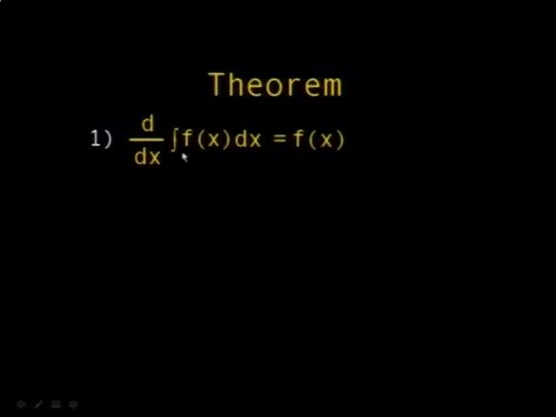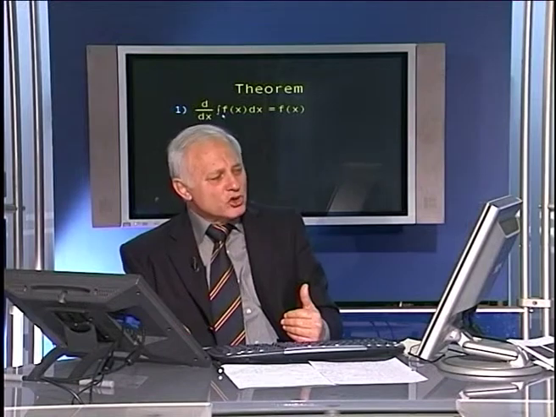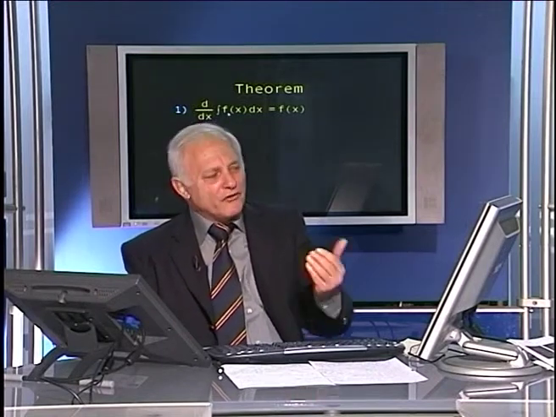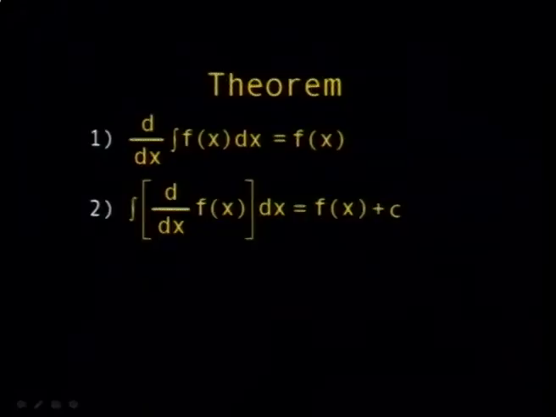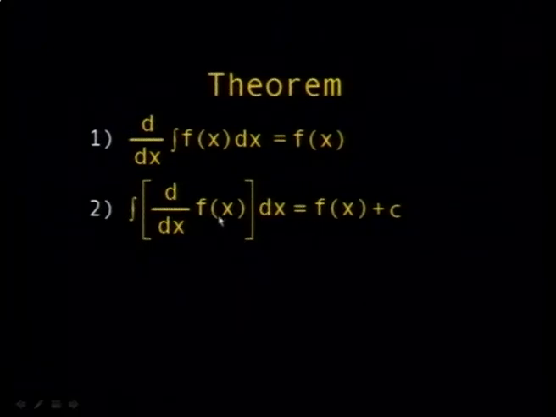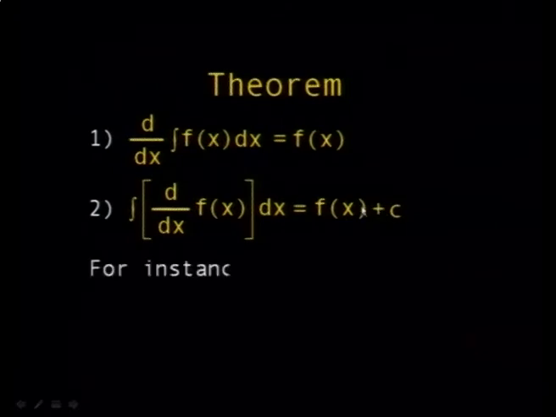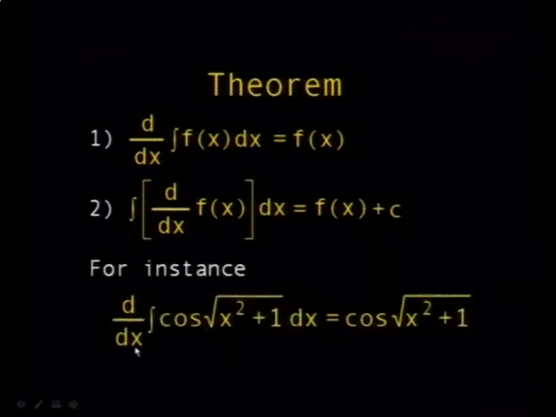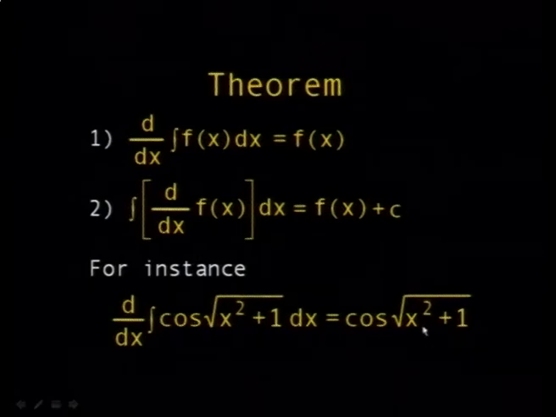And of course, the converse situation you may also have, for example, the integral of a differentiation. Like this one here, when you differentiate a function and then you integrate again, you get f of x, but you don't forget the constants. For example, here, this is the derivative. This you apply directly to the first one here. The derivative of sine of the square root of x squared plus 1 is equal to cosine of x squared plus 1.